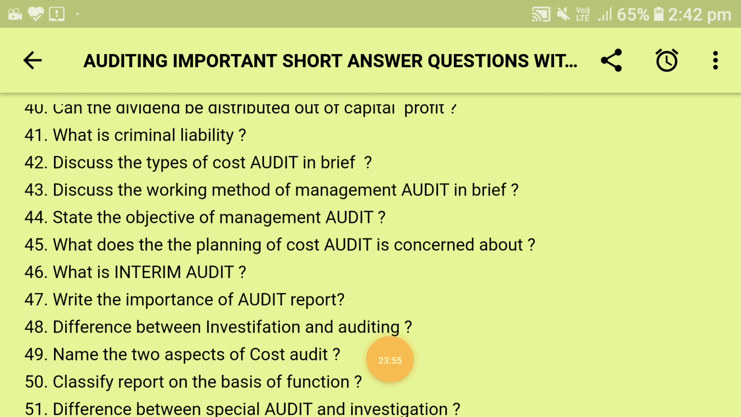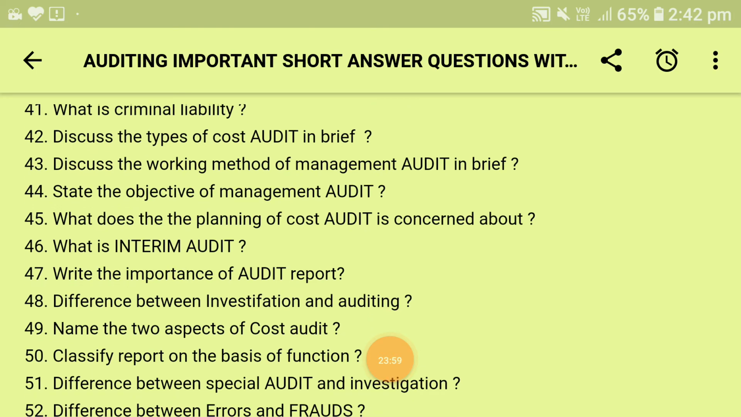Next is, what is the importance of audit report? The importance of audit reports is for the shareholder, for the government, for the management, for the income tax authority, for the cooperative society, sole trading business, and partnership firm. These all have separate importance of audit report. But basically, the importance of audit report is as follows.